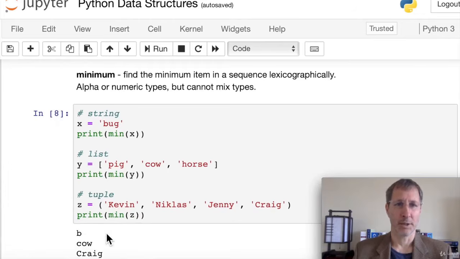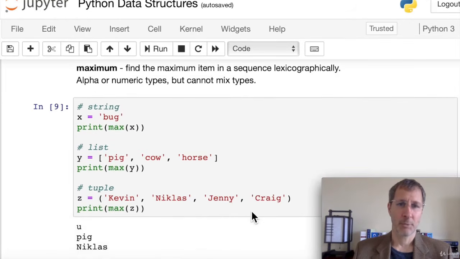To find the minimum item, Python checks this lexicographically, which means the smallest on the ASCII scale. So you can use the minimum function on either alpha or numeric types, but you cannot mix alpha and numeric types into a list or a tuple. You'll get an error. So here in our string example, we print the min of x. We get the smallest letter, which is b. And in the list, we print the minimum of y, which is cow, because it is going to compare the first letter first, and C comes first alphabetically. And the same with the tuple, we print the one that comes first alphabetically, and that's Craig. So that's the min.